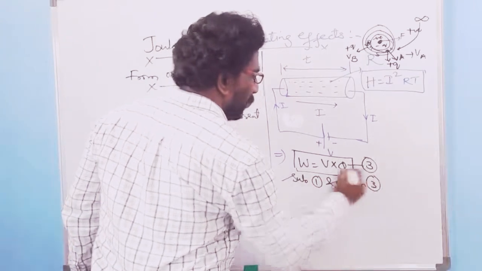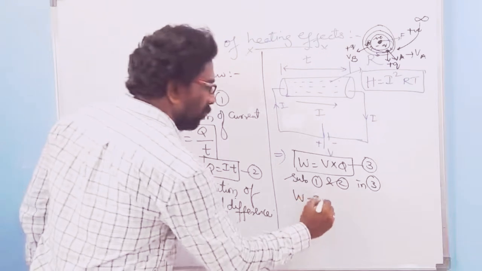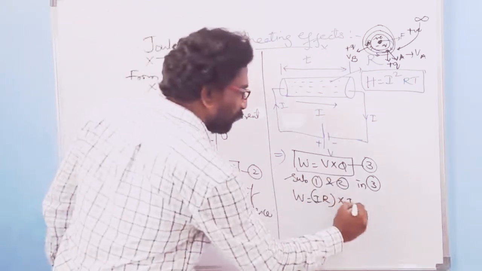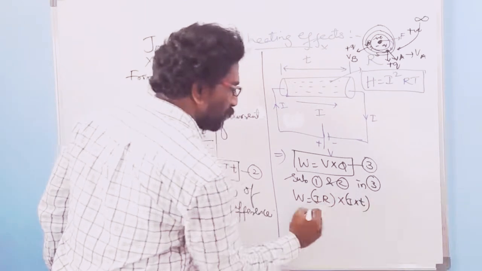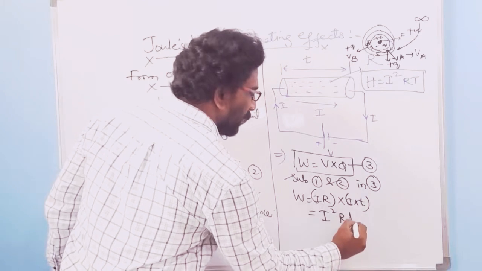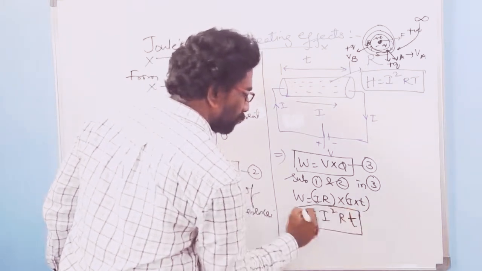When you substitute, what happens, ma? W equal to, what is V? V equal to I into R, into what is Q? Q equal to I into T. So what happens to this equation? It is I square RT, that is equal to W.